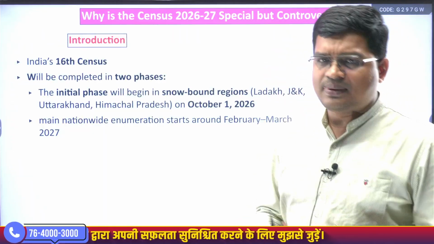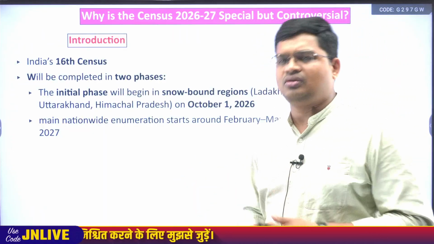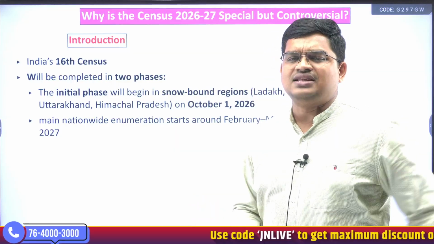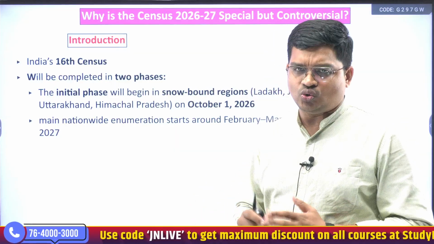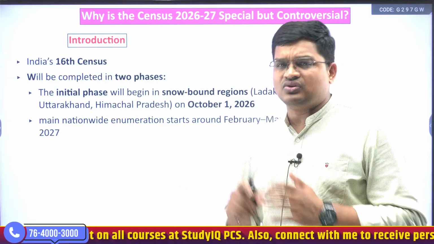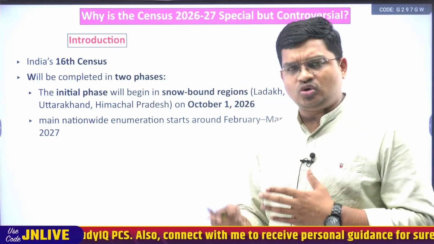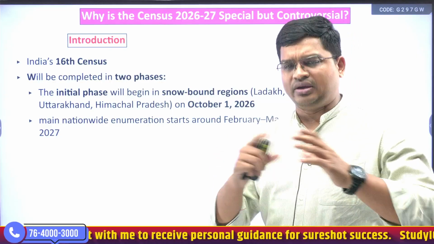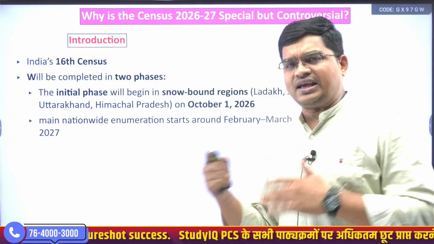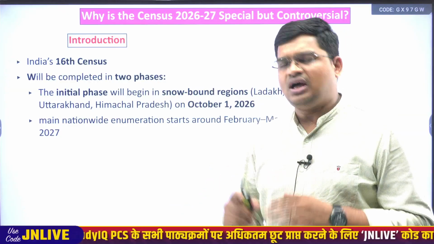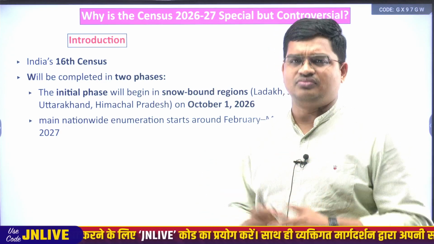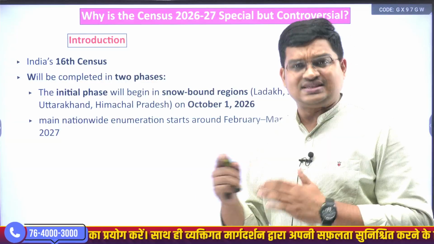First thing first, this census which we are going to conduct in 26-27 would be the 16th census, and the census will be conducted in two phases. The first phase would be around October, when the entire Himalayan states and hilly areas will be covered, and then the second phase would be in February, March, and the rest of the central part of India and other parts of the country will be covered in the second phase.